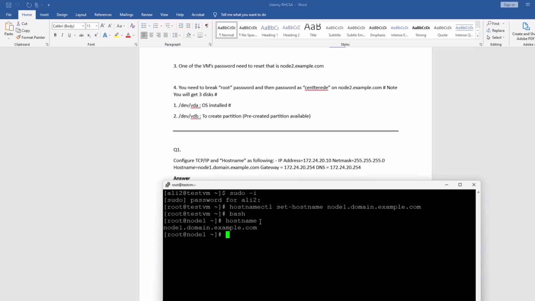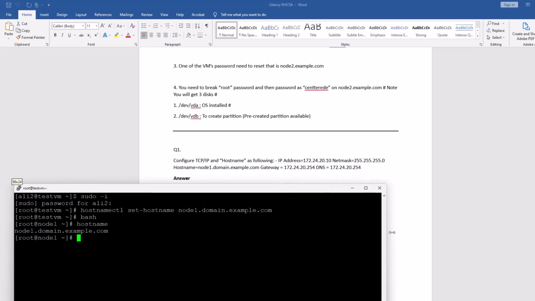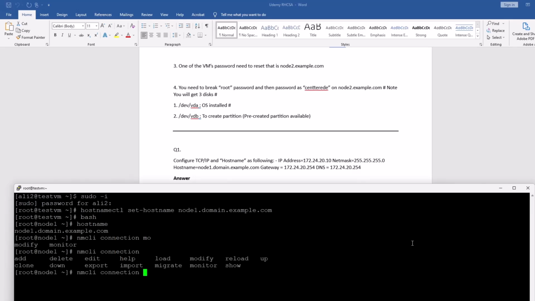So let's configure the IP. How you can configure the IP, I can show you. I'm just going to move my screen up. Okay, so the command is nmcli. You can use tab. If you don't know, after the command you can see it says modify.